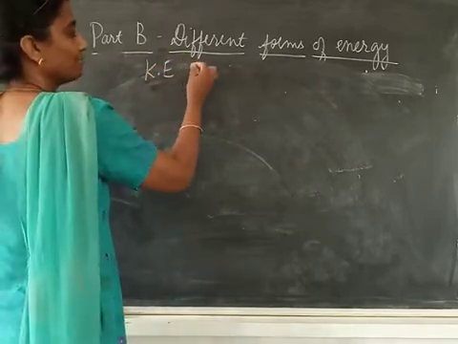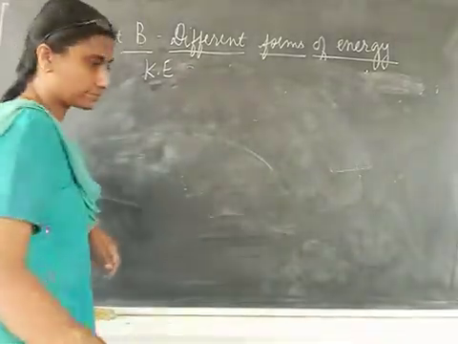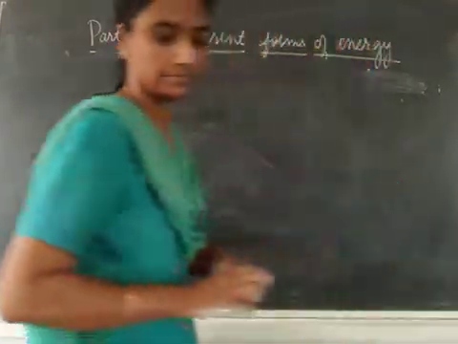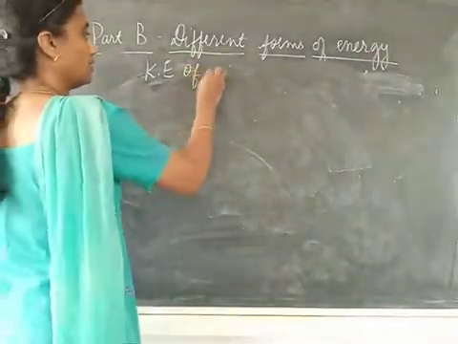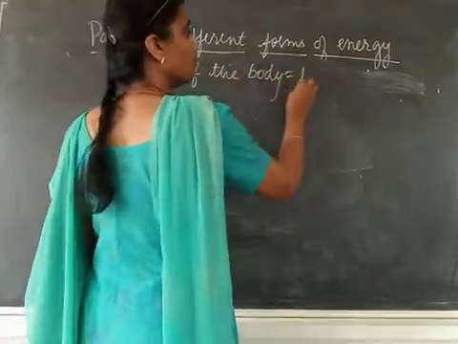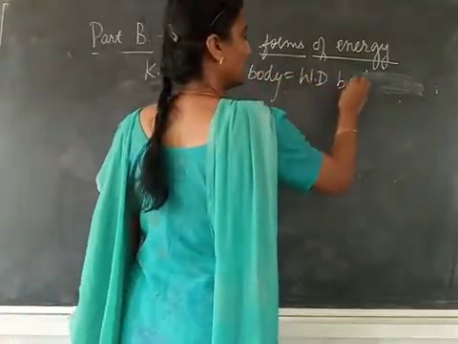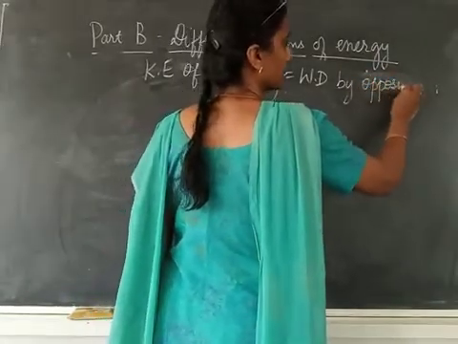Kinetic energy of the body is equal to work done by the opposing force in bringing it to rest.